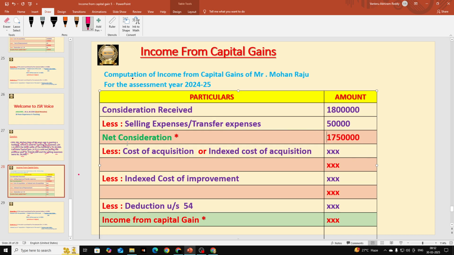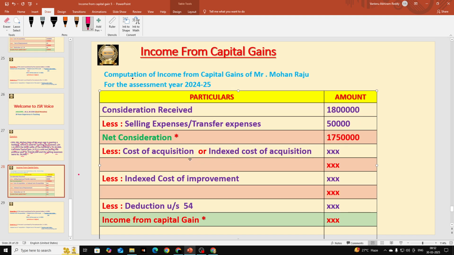And we should name it as net consideration. Hope this is clear, students. Always, after deducting selling expenses from consideration received, we name it as net consideration, that is 17 lakhs 50,000.